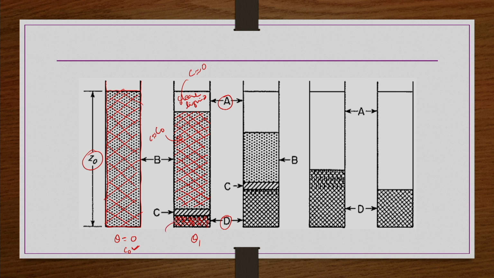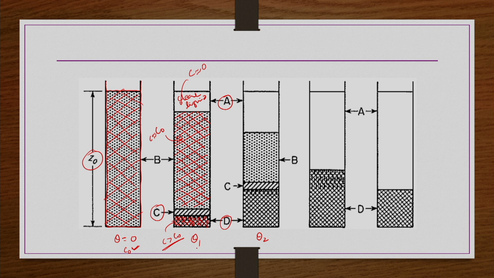In the D zone the C is much greater than C naught, a high concentration of the sludge. Only solids are there, and the interstitial spaces between the particles are occupied only by the liquid. It is just a packed bed or cake kind of thing that we have seen previously, right. And then this zone C is a transition zone, which has a different concentration from D and from B, okay.